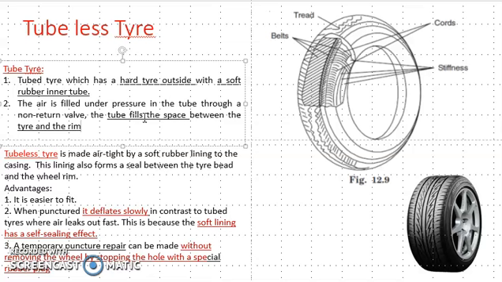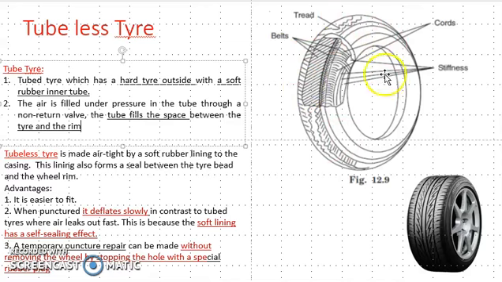After that, there is one more type, that is the tubeless tire. Okay, in that case it also contains air, but it is made airtight by a soft rubber lining to the casing. Okay, there is a soft rubber-lined casing which forms a seal between the tire bead and the wheel rim.